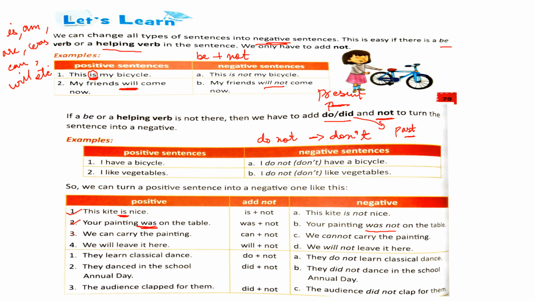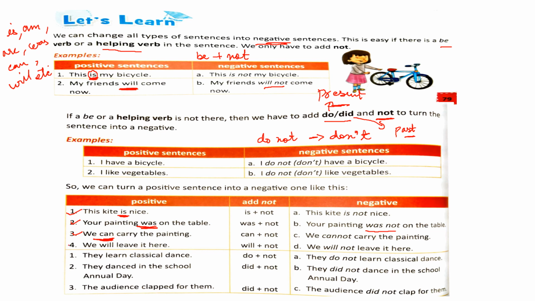See the third one? We can carry the painting. Here we have a be verb in the sentence, which is can. So we simply add not after can. So the sentence becomes, we cannot carry the painting.